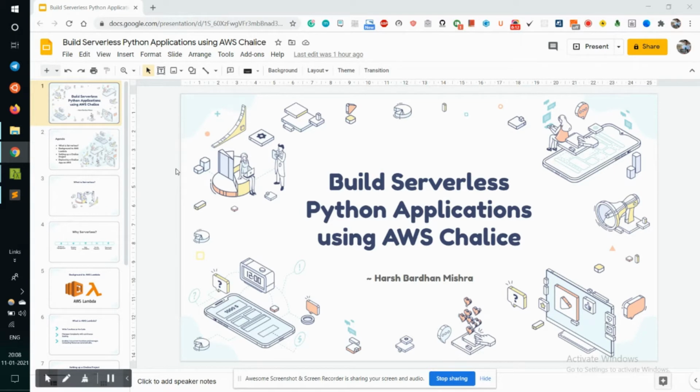In this talk, we will be discussing a bit about serverless computing, AWS Lambda, and AWS Chalice, which happens to be the Python serverless framework on AWS. This would be a short talk where I would be explaining about serverless and AWS Lambda right from the scratch. I will also explain how you can develop and deploy a simple application using AWS Chalice on AWS resources.